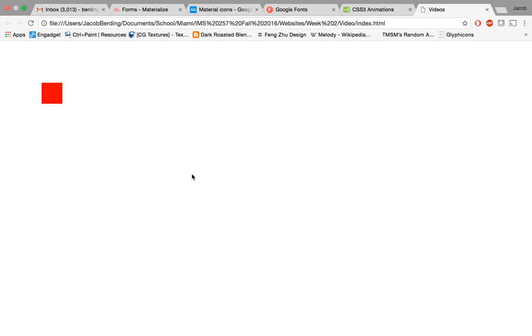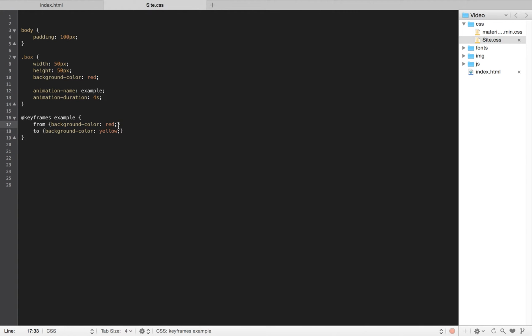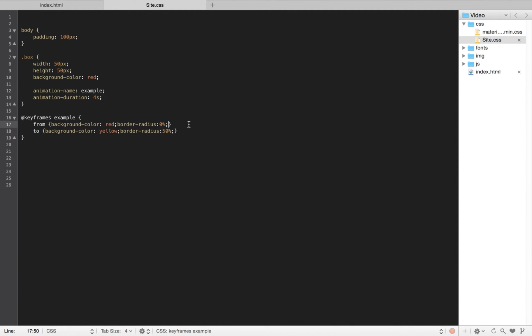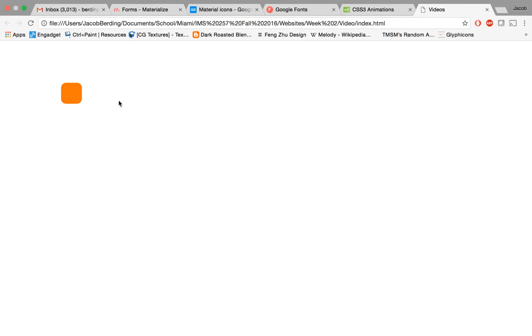Pretty cool, right? Now, if I wanted to add another property called border-radius, I'm going to say 0% here, and at the very end, border-radius 50%. And now if I refresh my page, you can see that it becomes a circle, right? Pretty cool, nifty. We can also make it move: margin-left 0 pixels, and then margin-left 100 pixels. And now it moves to the left.